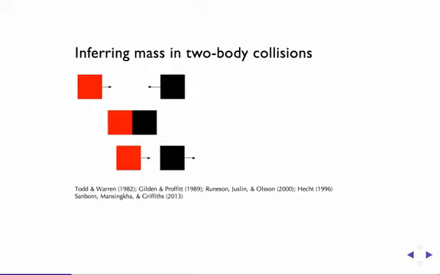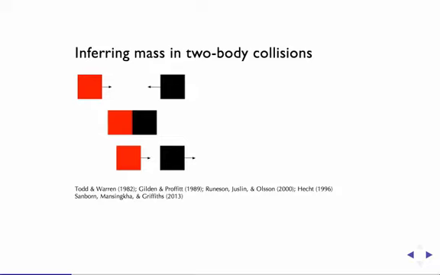However, Sanborn, Mansinghka, and Griffiths recently put forth a model which does have accurate knowledge of physics, but which is limited in other ways, such as by perceptual uncertainty. Their model was able to capture people's behavior in these classic tasks, suggesting that it's not necessarily the case that people don't have an accurate knowledge of physics, but that they may be constrained in other ways, such as by perceptual uncertainty. However, all of these previous lines of research have focused on how people reason in two-dimensional, simple scenarios.